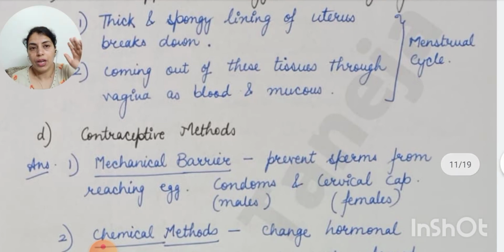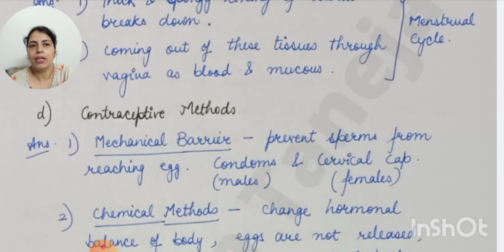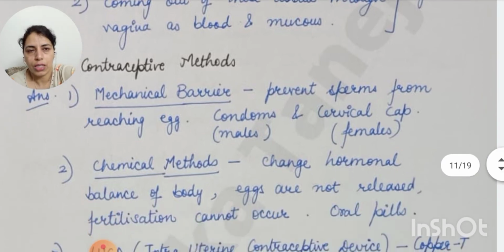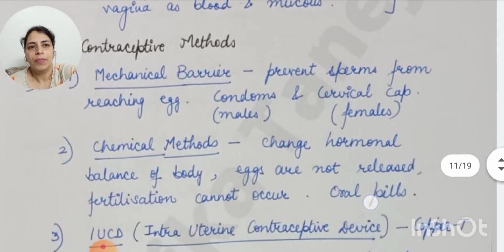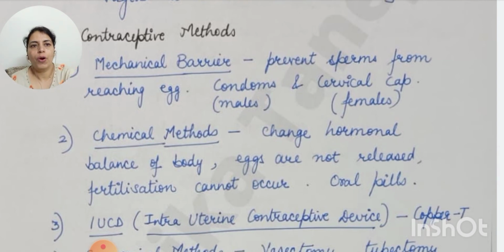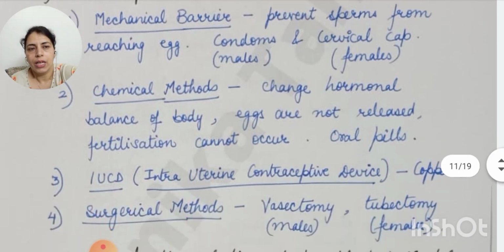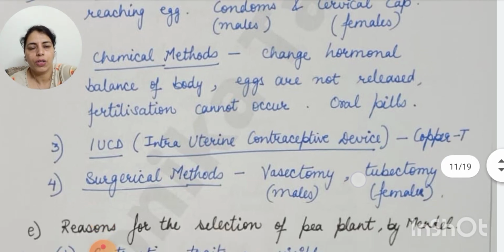Contraceptive method. This is very important question from the exam point of view. And the first method is mechanical barrier. It prevents sperms from reaching eggs. So condoms in males and cervical cap in females are used for this barrier. Chemical methods, they change the hormonal balance of body. Eggs are not released, eggs don't get mature. So in that case, fertilization cannot take place. So oral pills, like you must have seen the ad of I-pill, or in our time Mala D was the common or popular pill for this method.